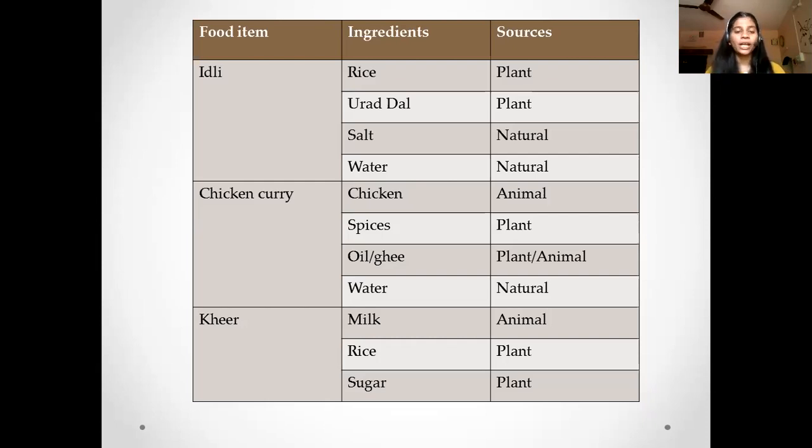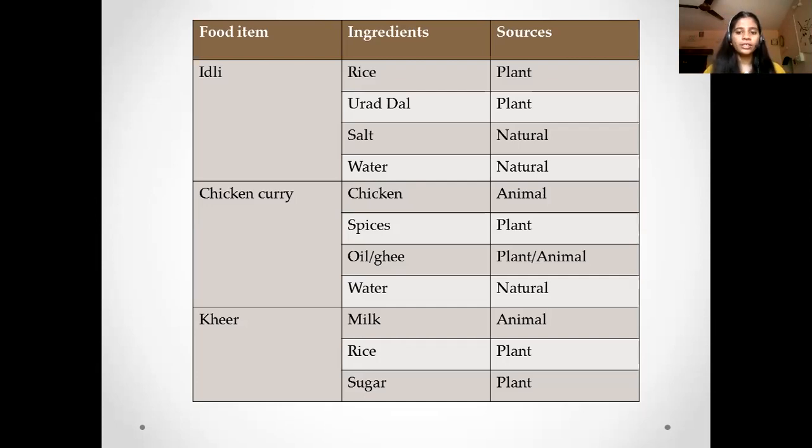Now, do you remember you had listed down your favorite food item? Now I want you to list down its ingredients and its sources so that we can know whether you have understood whether it's a plant source or an animal source or whether it's a natural source.